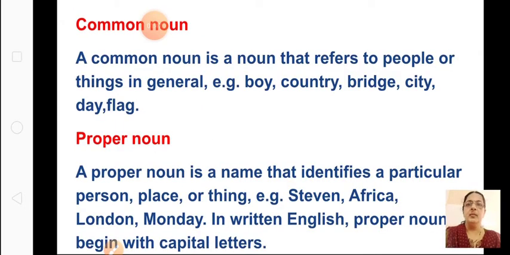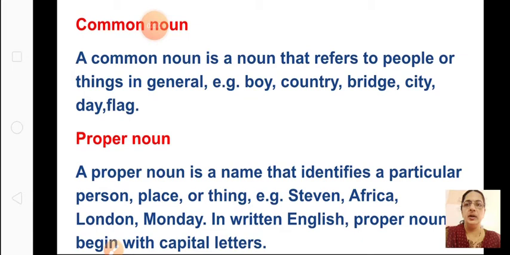Okay. What is a common noun? A common noun is a noun that refers to people or things in general. Example, boy, girl. When you talk about any boy, any girl, pen, pencil, any pencil. So generally when we are talking, it is all common noun. Bridge, city, day, flag, all these come under common noun.